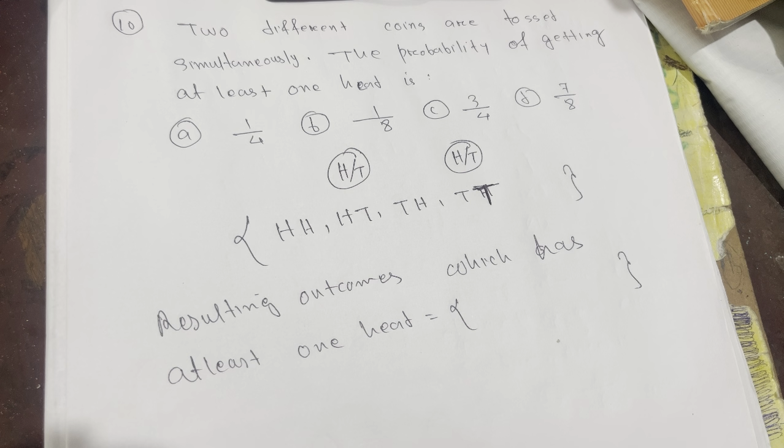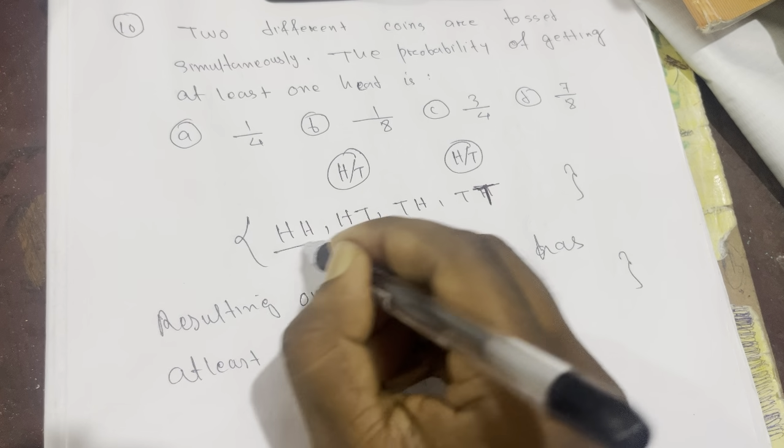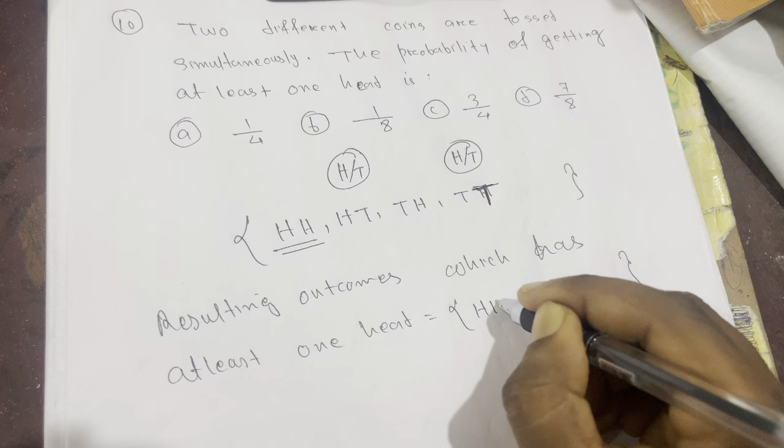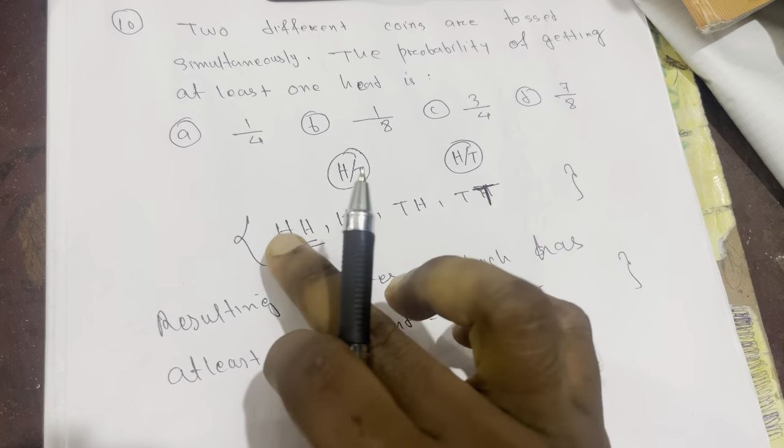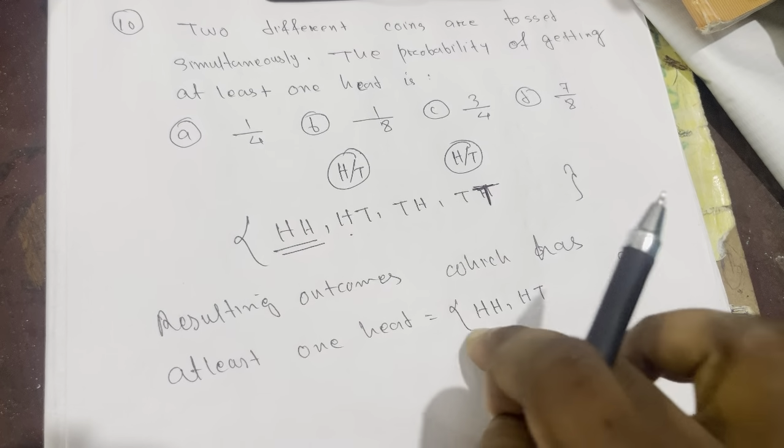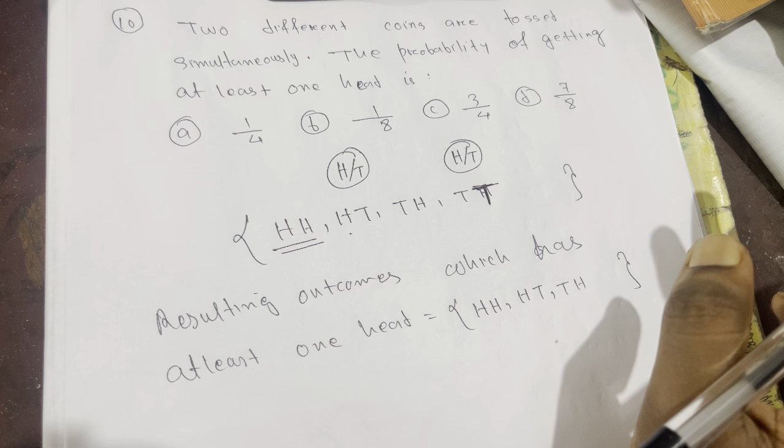At least means minimum 1, maximum there is no limit, 2 heads we can also take. So the resulting outcomes which have at least one head: head head, we can take this, and head tail also, we need a minimum 1 head, and then tail head. So how many outcomes have minimum 1 head?